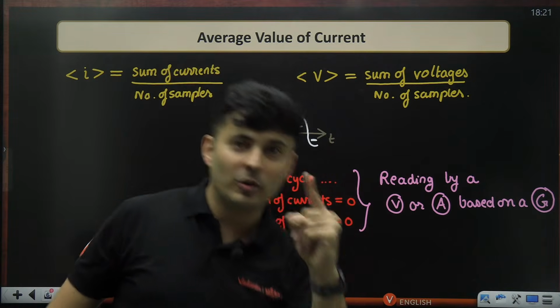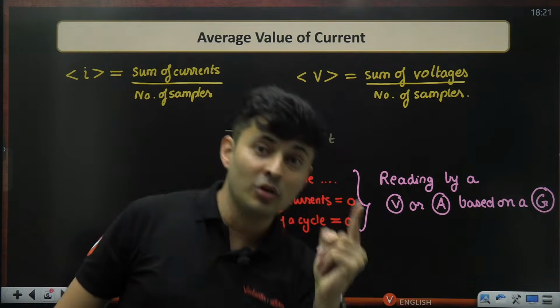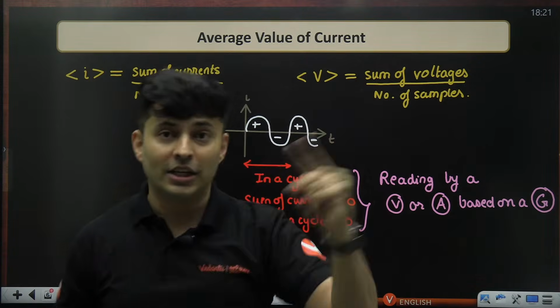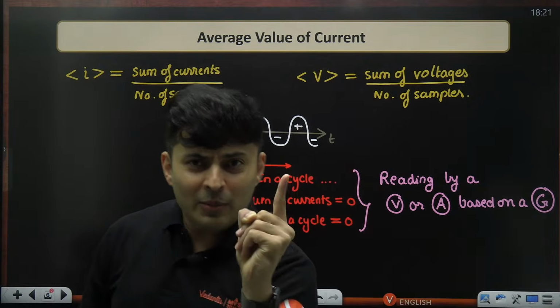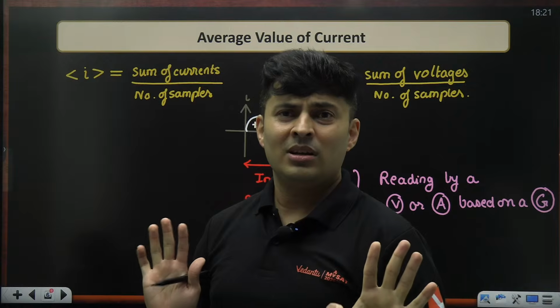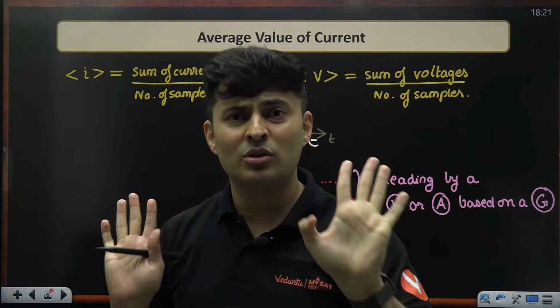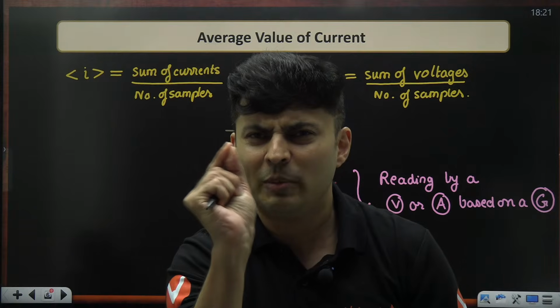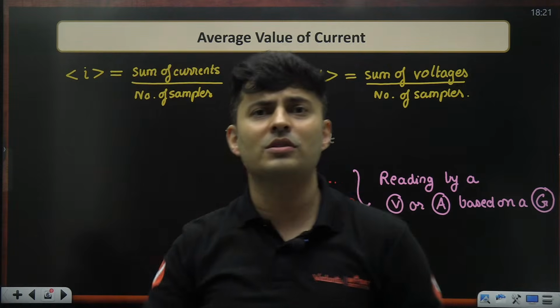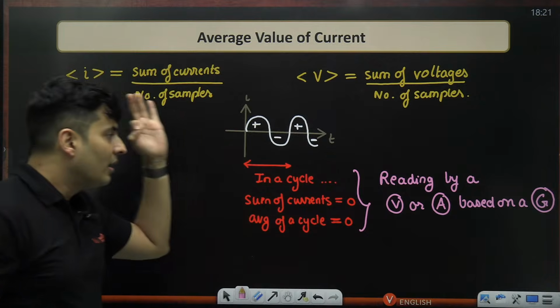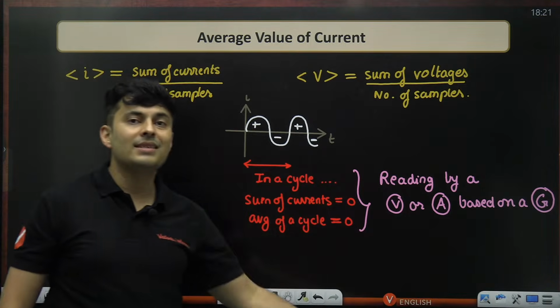So it will go positive, negative, positive, negative. But do you think it will go so slowly? No. It will go at 50 hertz. 50 hertz means 50 times in 1 second. It will not be able to, before it decides to go here, the current has changed. It will be like, bro, listen, I will not move only, I will show you the average value. So before it vibrates, it will be like a minute vibration, and it will show zero. That's all. So that is the reading shown by a DC voltmeter or a DC ammeter.